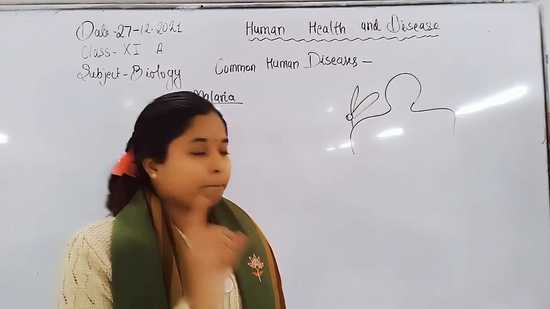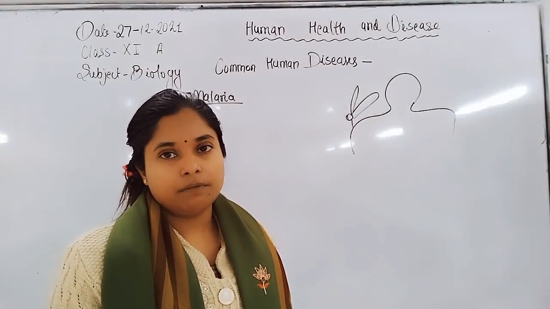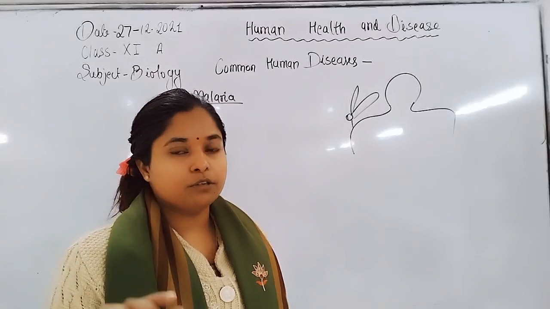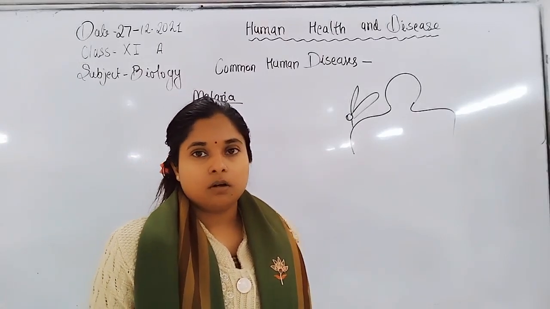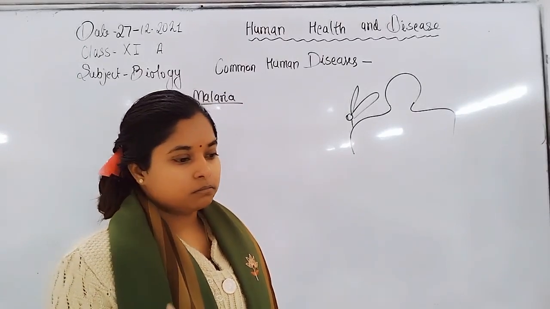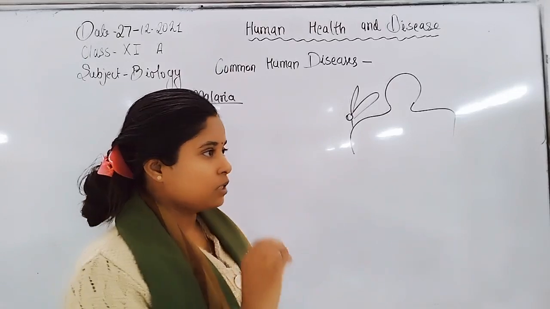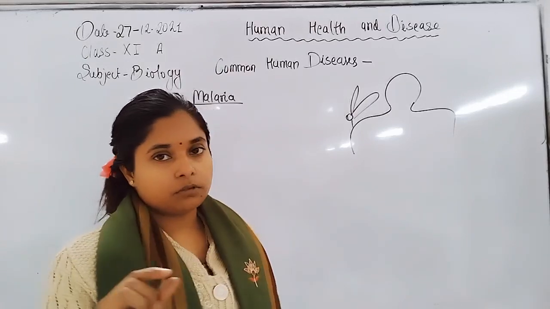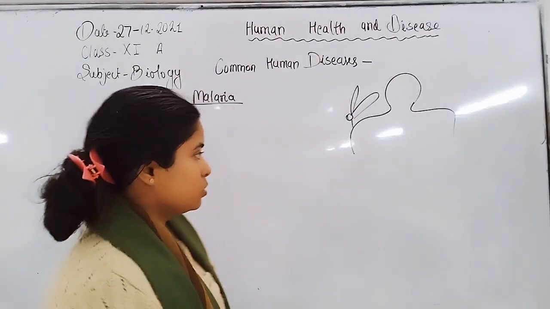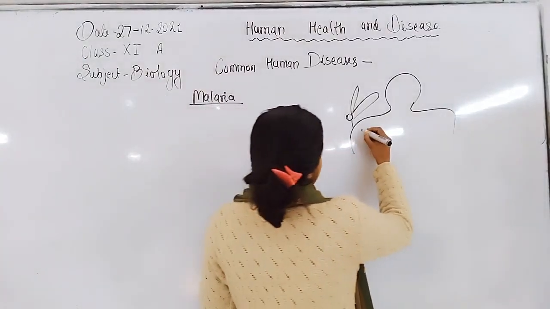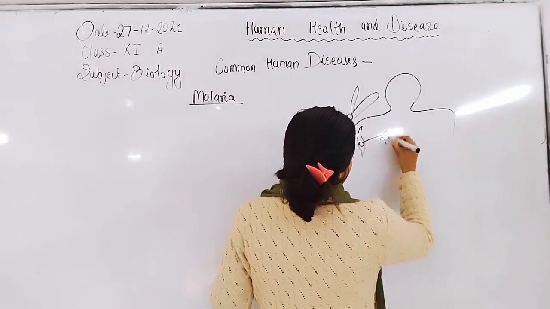So the mosquito releases some amount of saliva into the blood circulatory system to dilute the blood, so that it can suck the blood from the human. Because the mosquito is infected, when it discharges the saliva into the blood circulatory system, the parasite is also transmitted into the human body. These parasites, this form of Plasmodium, are known as sporozoites.